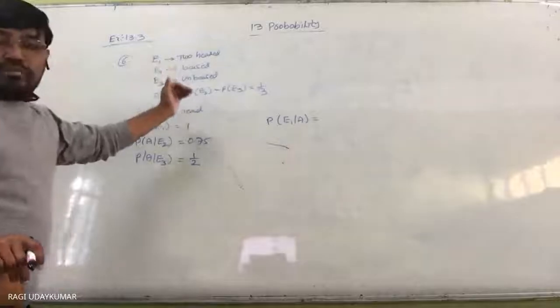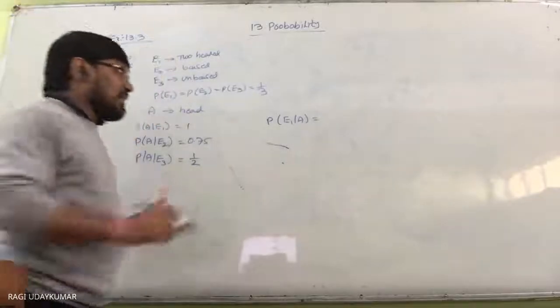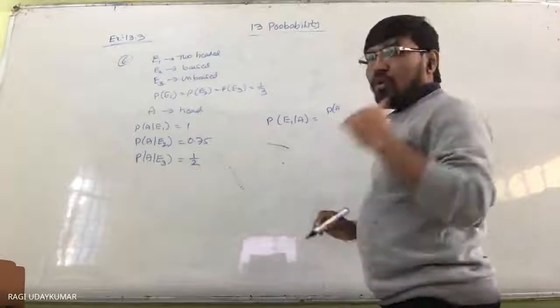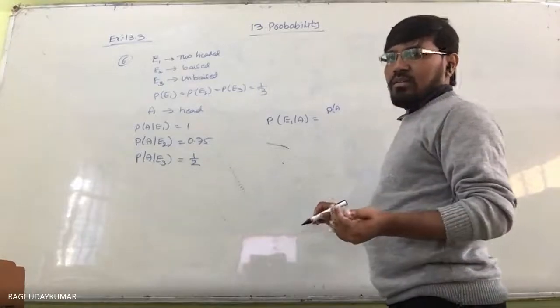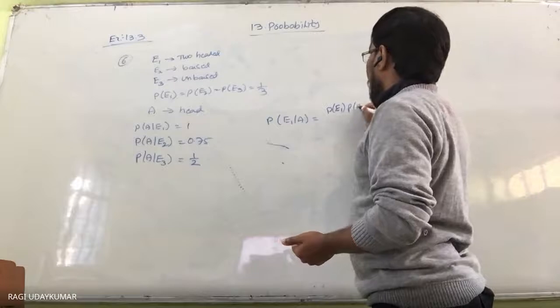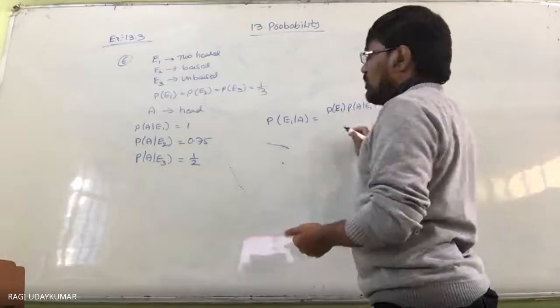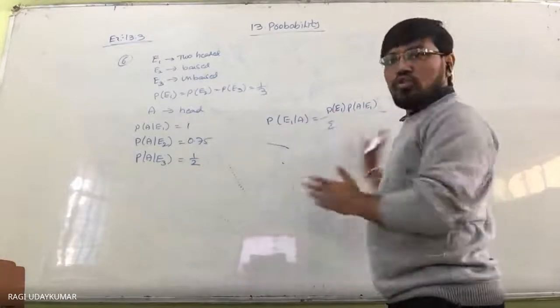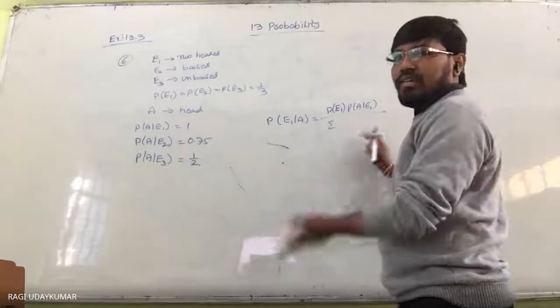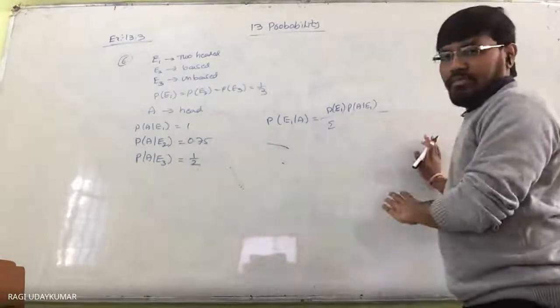So sometimes the question will be asked with E2. In this situation, the probability of E1 given A is the probability of E1 into probability of A given E1, divided by the total probability: probability of E1, A given E1, plus probability of E2, A given E2, plus probability of E3, A given E3.